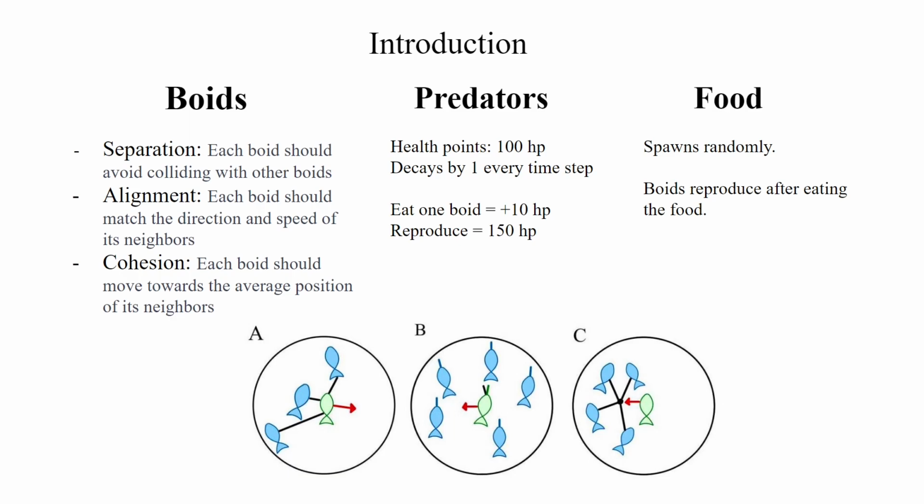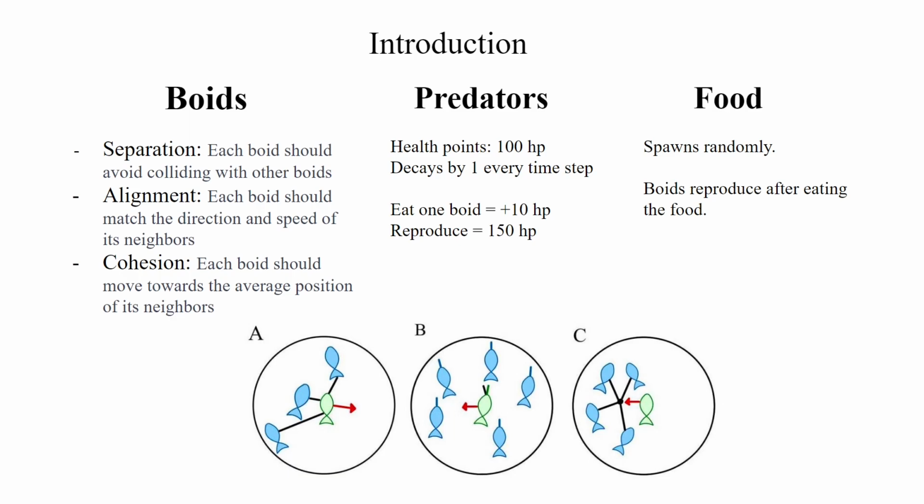The predators spawn with 100 health points, which decay by 1 each time step. If a predator catches a boid, it regenerates health. If the health goes above the threshold for reproduction, the predator reproduces, spawning another predator randomly in the box, and then rests, meaning it moves slower and can't catch or chase a boid until the health decays below the threshold. If a predator's health drops to 0, it dies and is removed from the simulation.